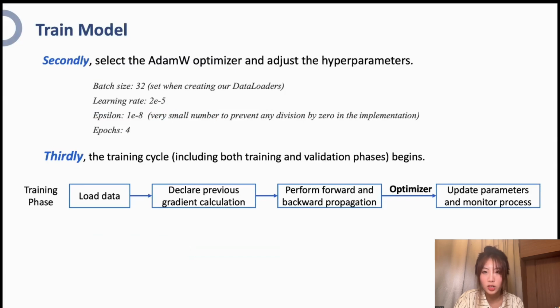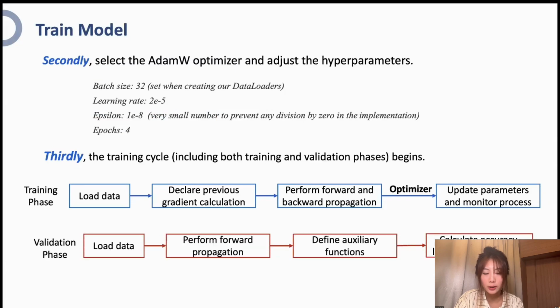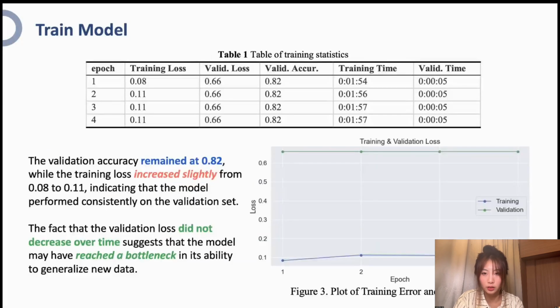Then we monitor the training process. After completing an epoch of training, validate the performance of the model. Set the model to evaluation mode. Accumulate the validation loss and calculate the accuracy of this epoch. And also measure how long the validation run took. The training results are as follows.